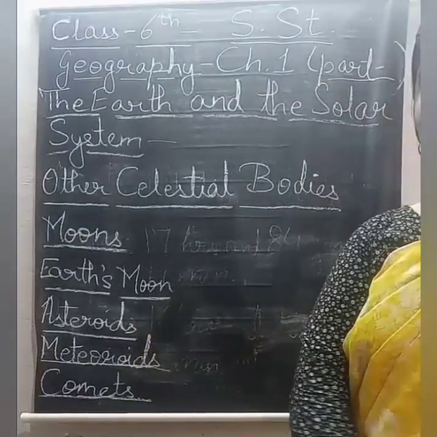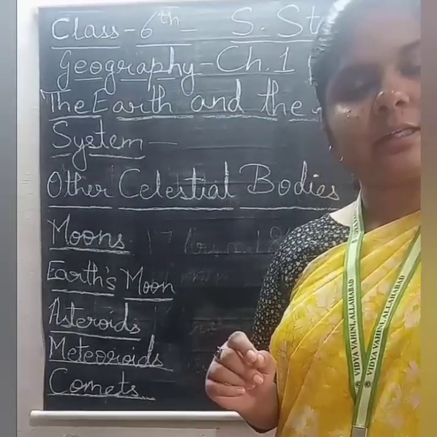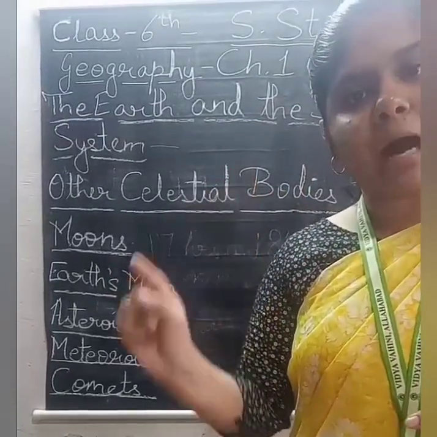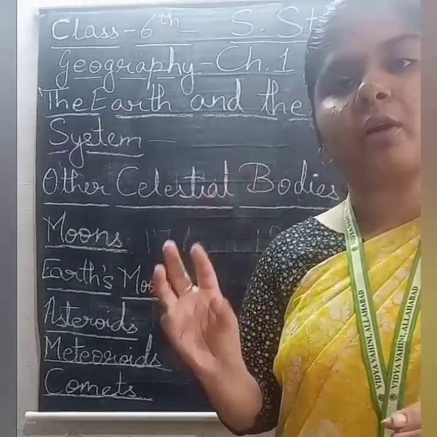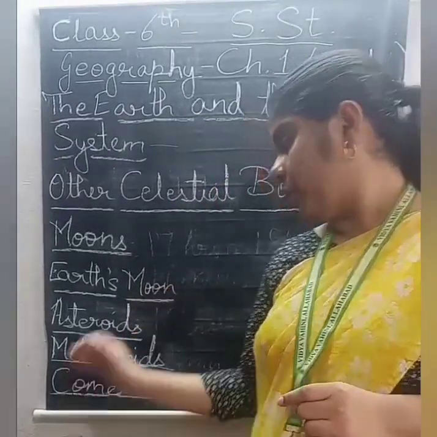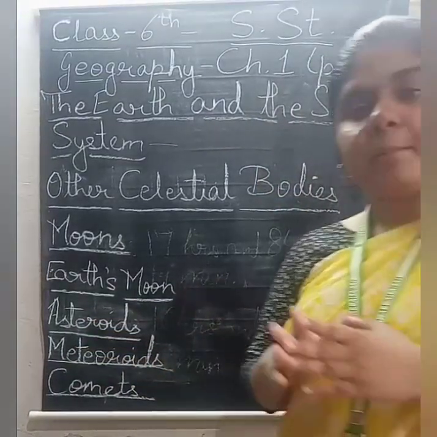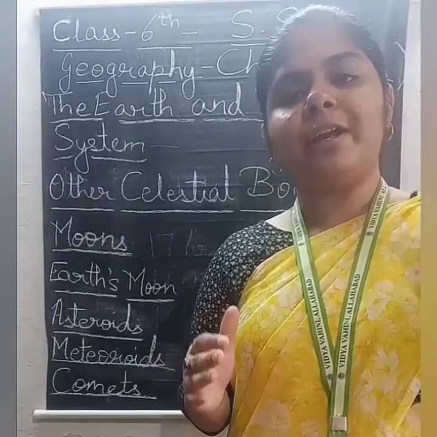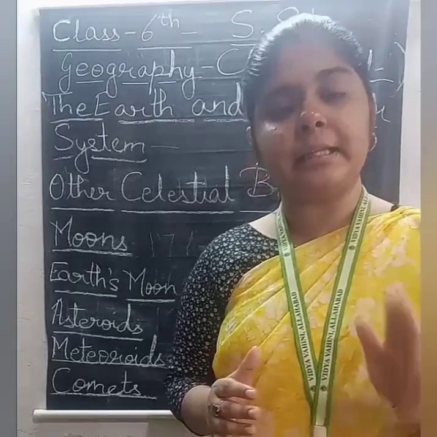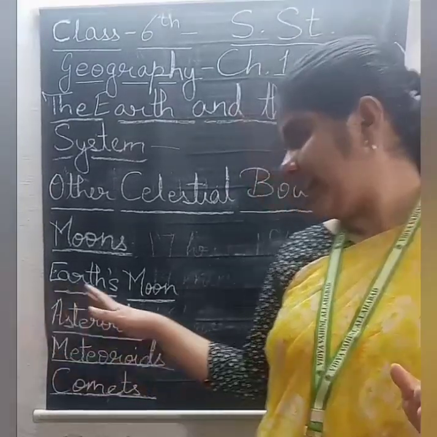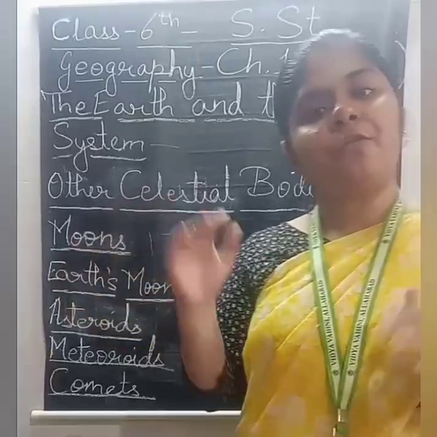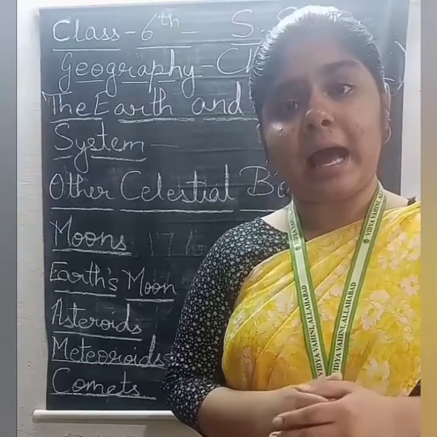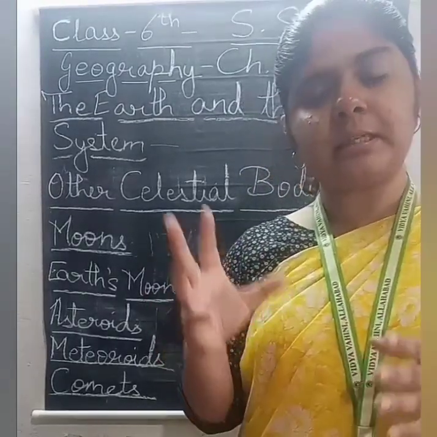Now the next topic is asteroids. Asteroids, we have already heard this word in the previous videos. Fine. Asteroids are between Mars and Jupiter, and these are rocky substances. Fine. Now the next topic is meteoroids. Meteoroids, these are again celestial bodies, but these are very far away in the outer space. Fine. Not like asteroids. These are very far away from the planets. That means they are in the outer space, and these are also rocky bodies.